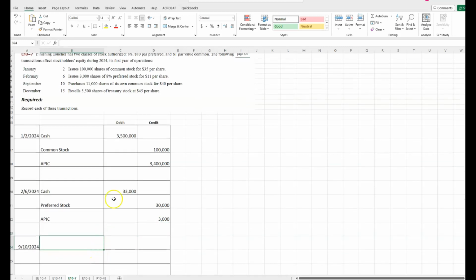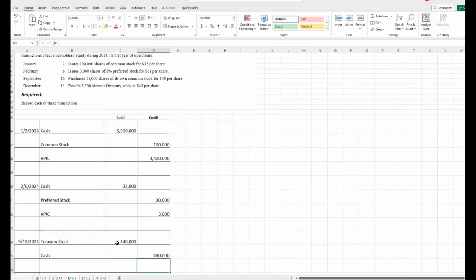September 10th, they purchase 11,000 shares of their own common stock for $40 a share. That means that's actually treasury stock. And since treasury stock is a contra equity, you debit it to increase it. It's pretty simple. It goes in at cost, whatever you paid for it. So 11,000 shares times $40 per share is 440,000, and then you paid cash for it. So 440,000.